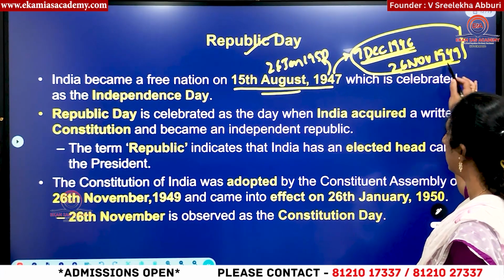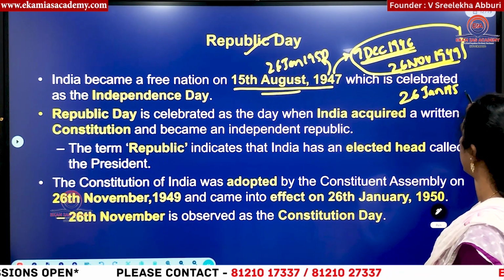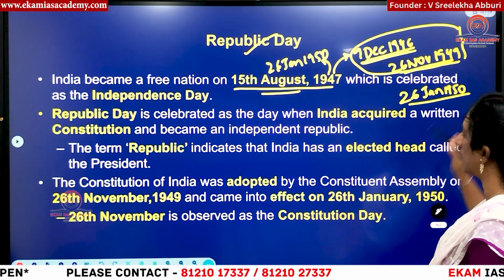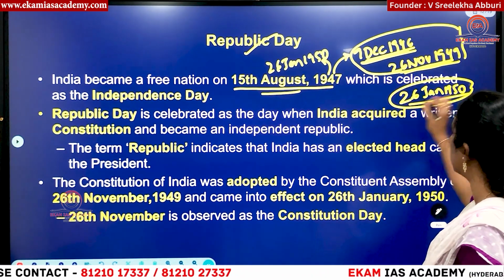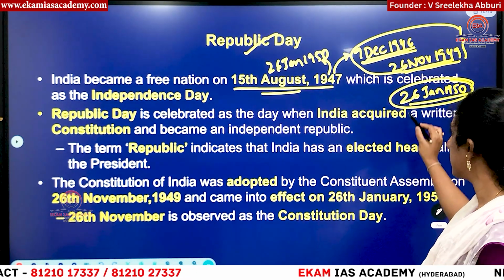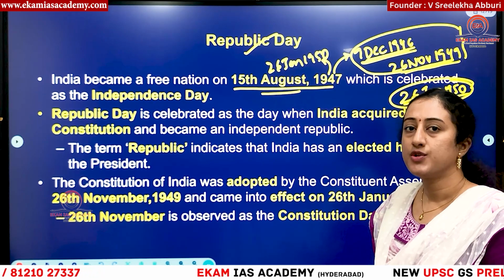Then why did we wait till 26th January? You can see here almost 2 months of time between 26th November 1949 and 26th January 1950, right? What is the reason why we waited another 2 months? This 26th January marks the day of the passing of the resolution of Purna Swaraj.